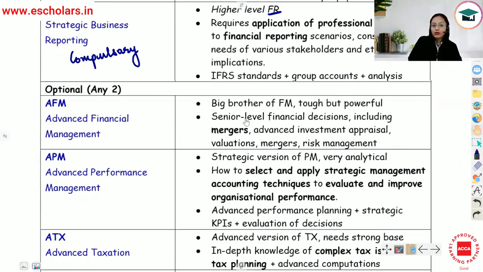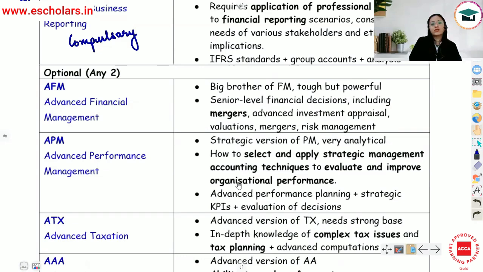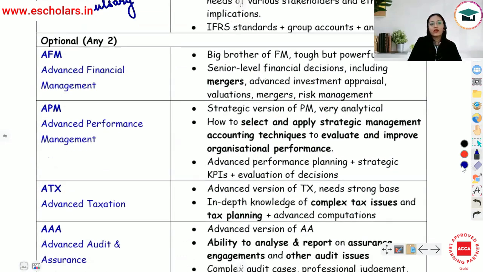Now, out of the 4 options, you can choose any 2. Depending upon your interest. So what are the options that are given? The first one is advanced financial management. Now, advanced financial management is, of course, the higher version. It is big brother of financial management. Senior level decision making कैसे होती है? Mergers, acquisitions, advanced investment appraisal decisions लेना, valuations, mergers, risk management. So whatever you study in FM, उसी का higher version है advanced financial management. A very good paper to select.